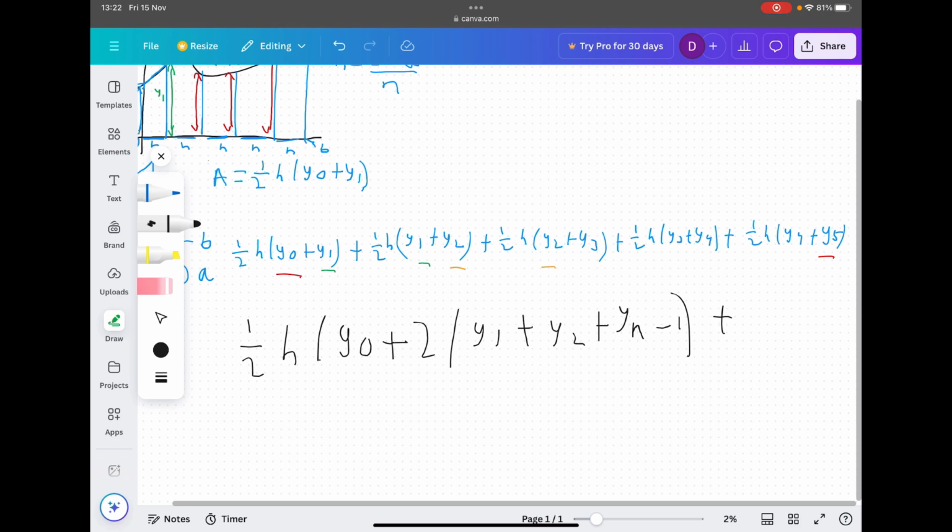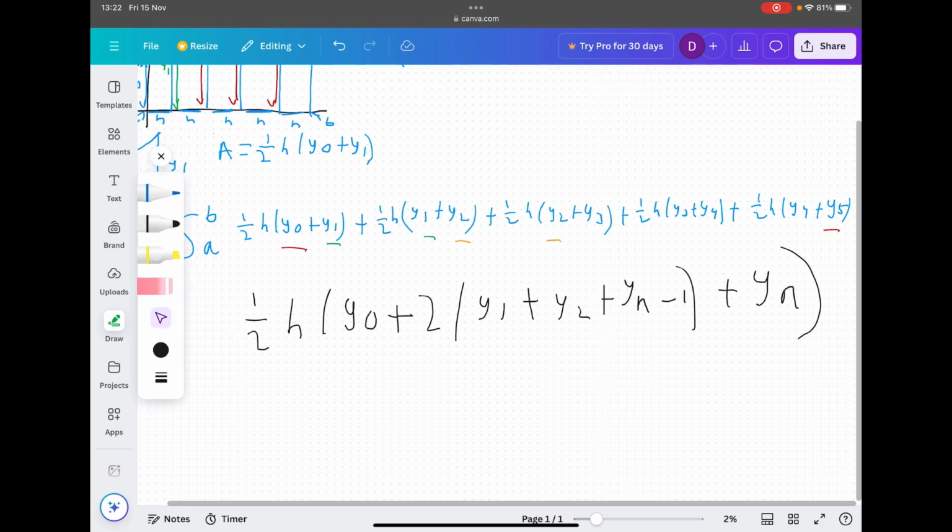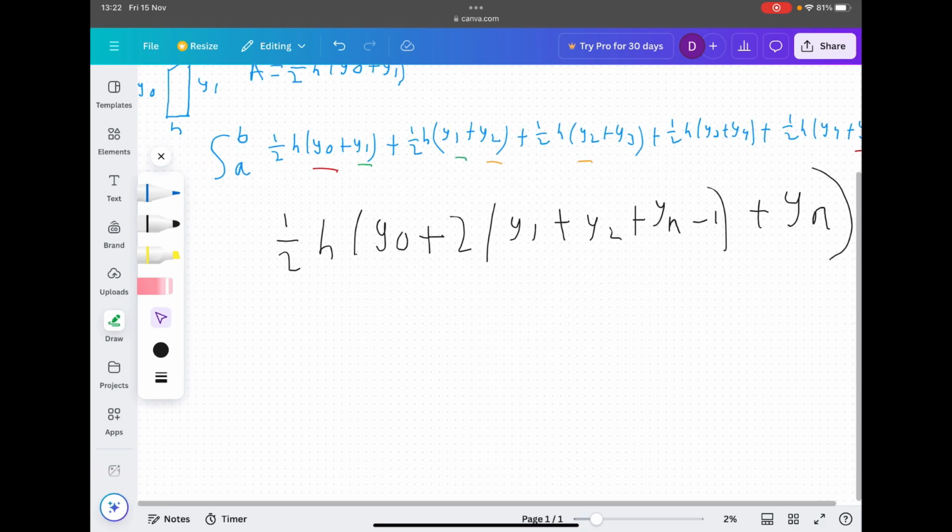And here we've used 5 strips, so y5 only appears once. So our last value here would be yn. And that is essentially the trapezium rule written algebraically.